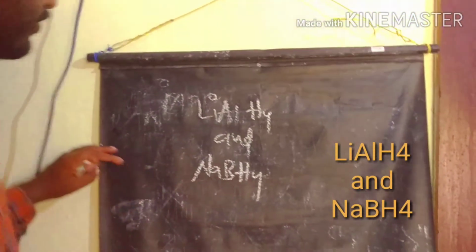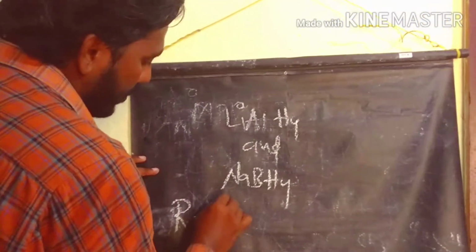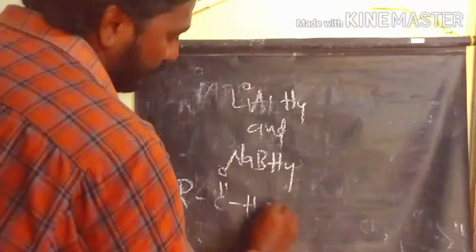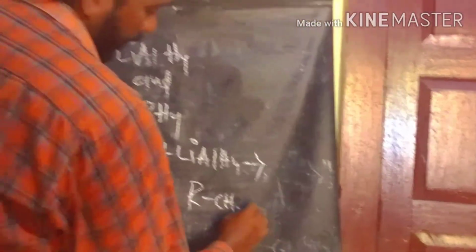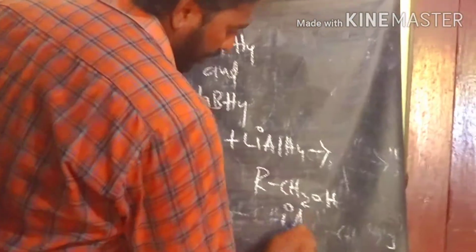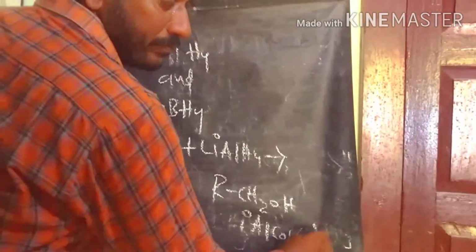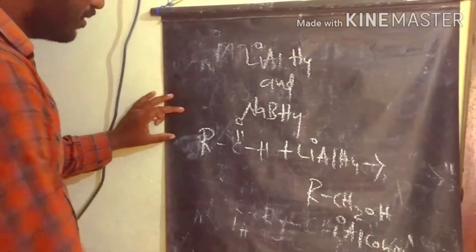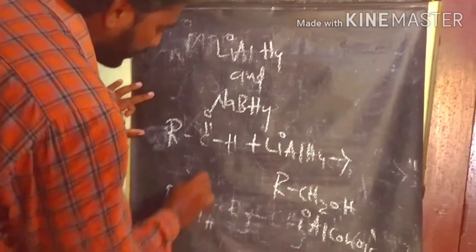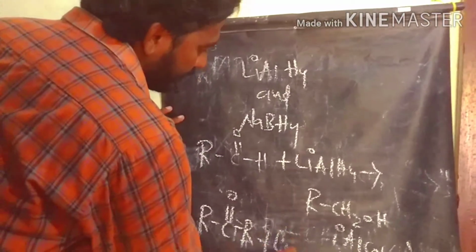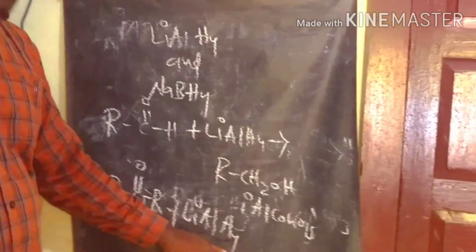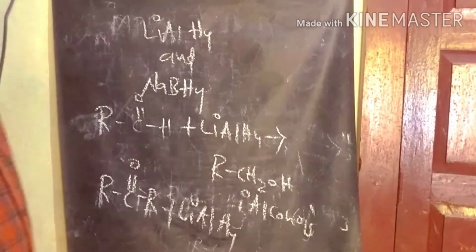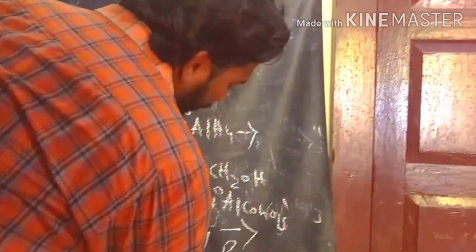So for example, if you take acetaldehyde or an aldehyde in presence of lithium aluminum hydride, it gives primary alcohols as the product. The second one, if you take ketones reacting with lithium aluminum hydride, we are getting the secondary alcohol as the product.